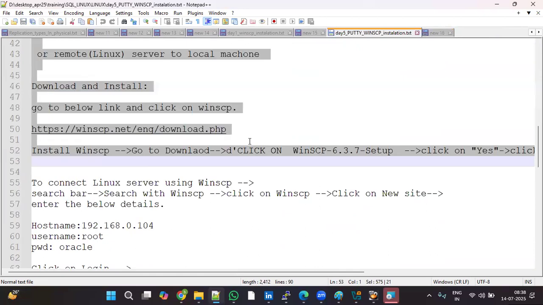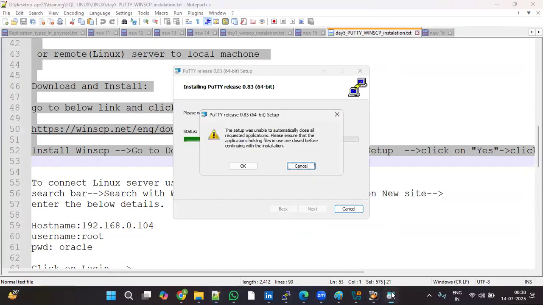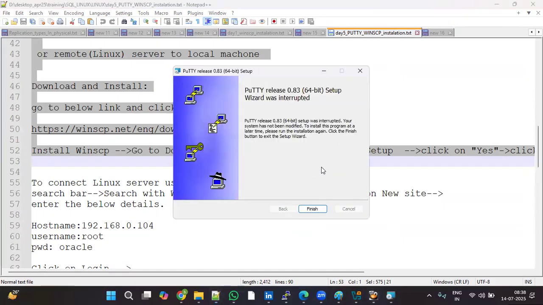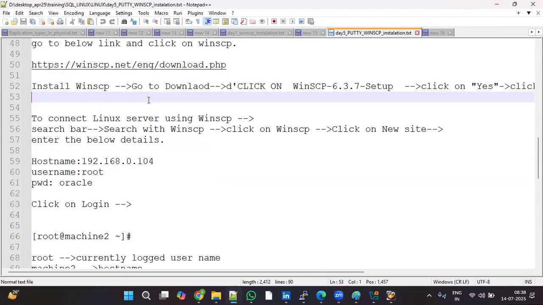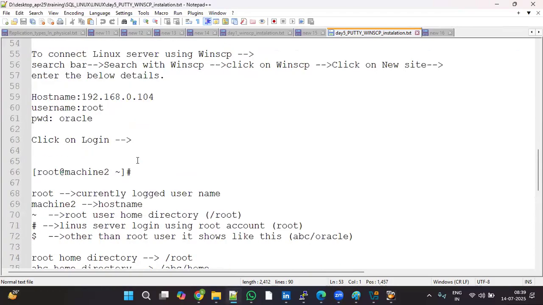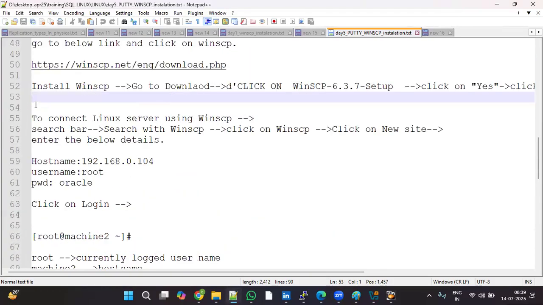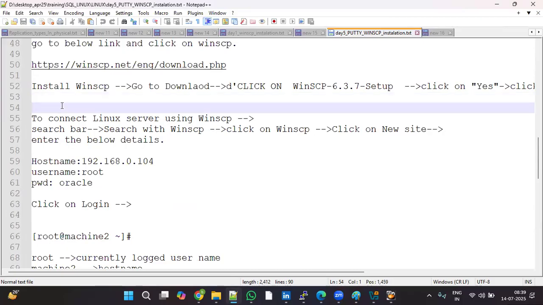Okay, so once WinSCP and Putty are installed, how do we connect? These are the details you require. Click on finish. Once Putty and WinSCP are installed, what do we require? We require an IP address to connect to a Linux server.